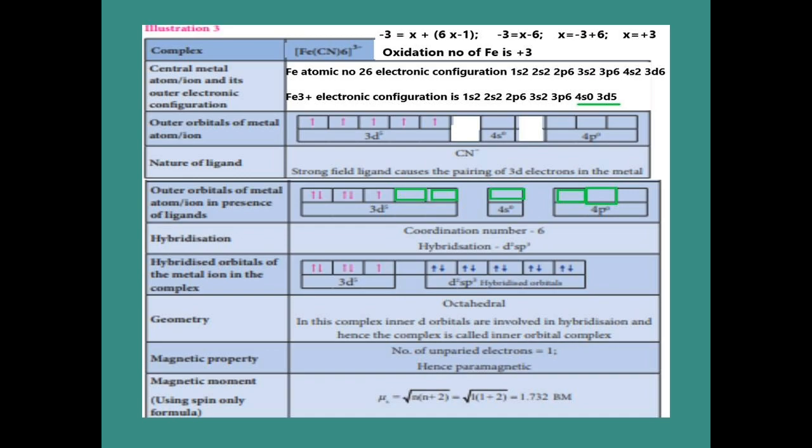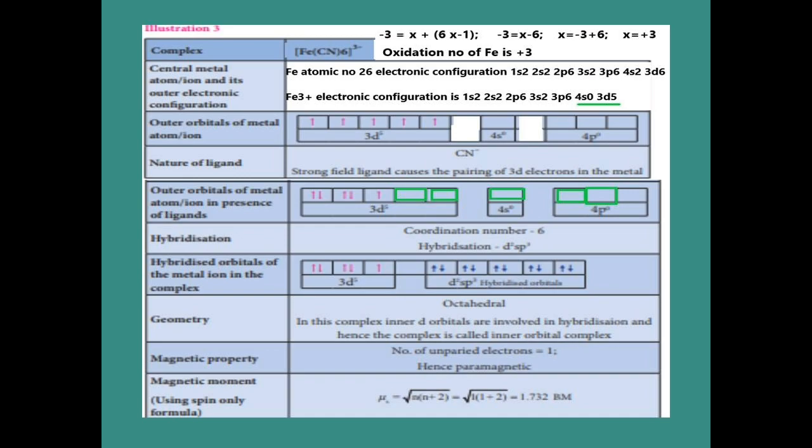Now the central atom undergoes hybridization. The boxes indicated in green color alone go into hybridization. So 2 orbitals of 3d, 1 orbital of 4s, and 2 orbitals of 4p. So what is the hybridization here? d2sp2. Now how many orbitals undergo hybridization? 5 orbitals, and 5 orbitals means we get 5 hybridized orbitals. See in the next step, the blue color electrons indicated in the d2sp3 hybridized orbitals are coming from the cyanide ligands. Now the hybridization is d2sp3.